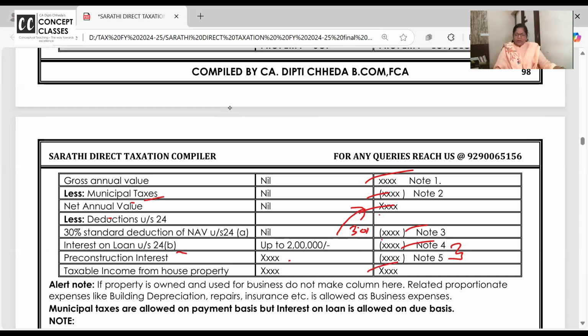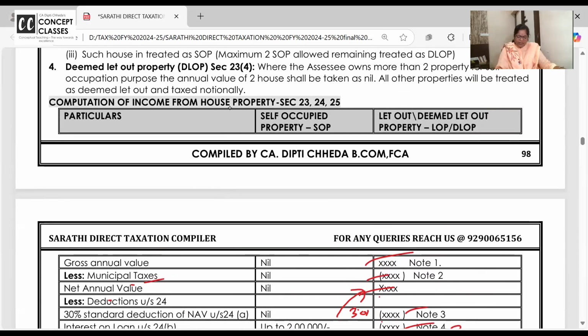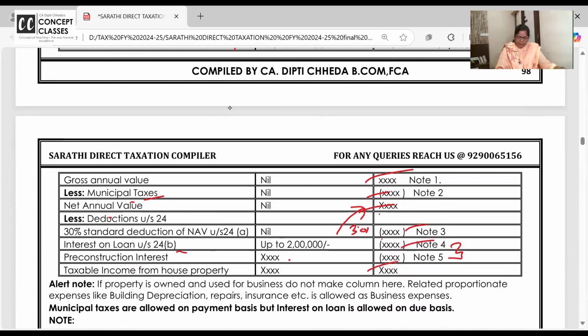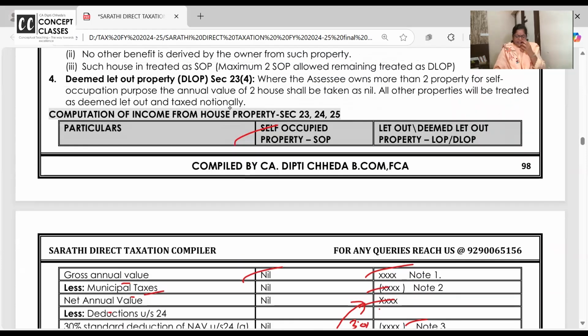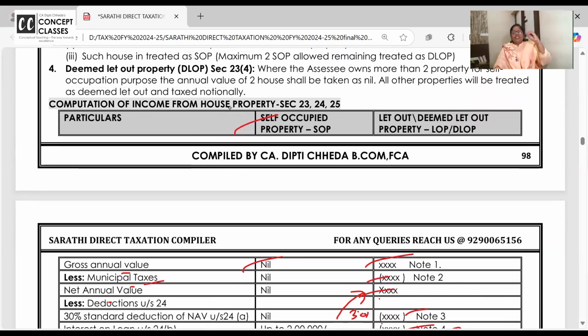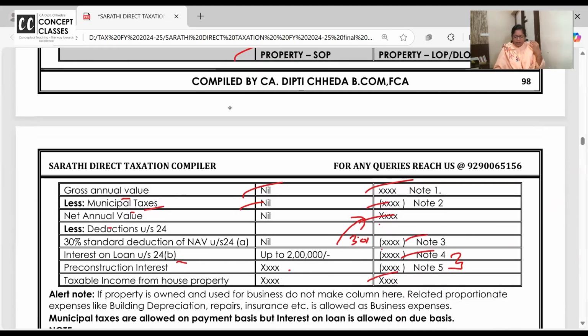Okay. Interest on loan. Now, if it is a self-occupied property, the GAV is nil. Don't do that fair rent, municipal value, high, low, high, because you know it so well. Please don't do that. If it is a self-occupied property, the GAV or the annual value will always be nil. You can't pay rent to yourself. Municipal taxes are not allowed in case of self-occupied property. NAV is nil. 30% standard deduction nil.